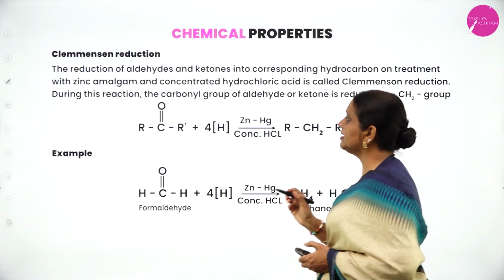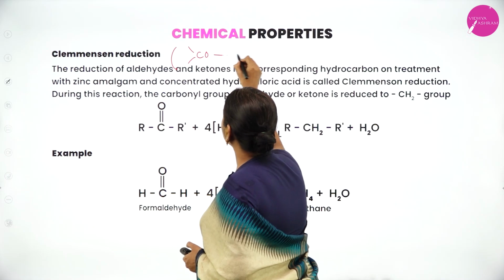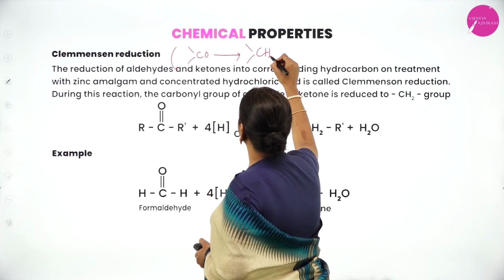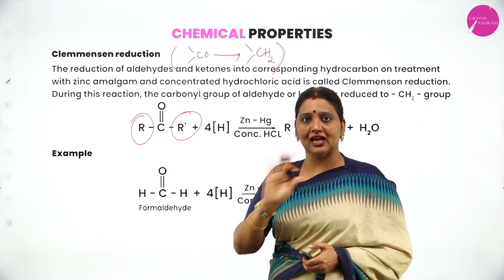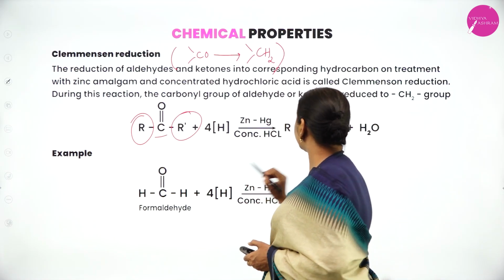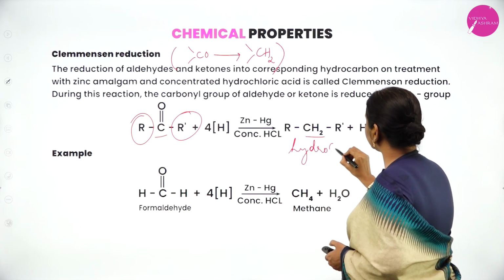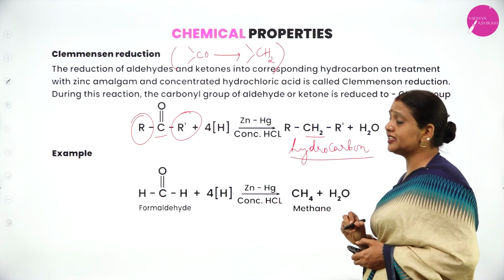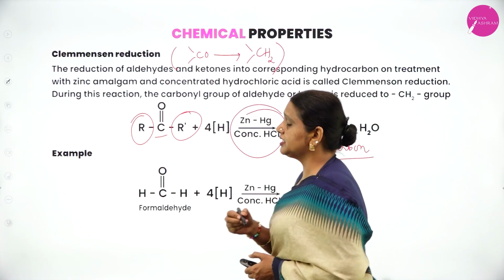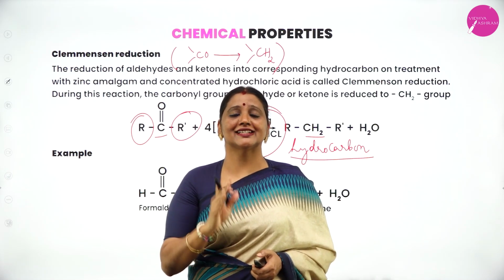Next, Clemmensen reduction. In Clemmensen reduction, what's the mechanism? The CO group is reduced to CH2. Here, my dear student, don't change the alkyl group. Convert CO into CH2. When you convert CO into CH2, the product obtained is a hydrocarbon. The reducing agent used in Clemmensen reduction is zinc amalgam and concentrated HCl.